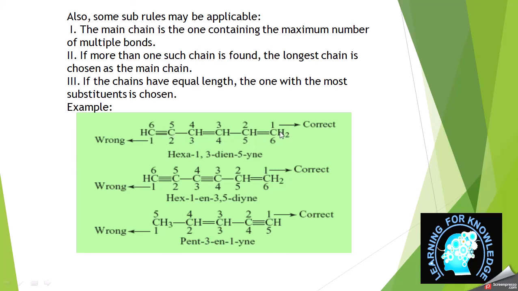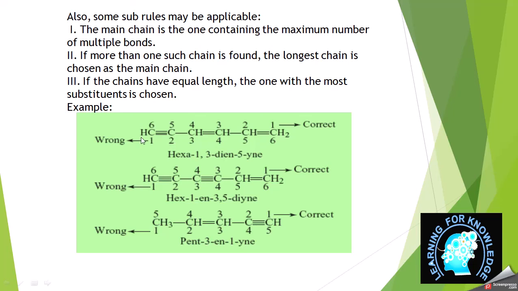Now this chain contains, first of all, 6 carbon atoms, 2 double bonds and 1 triple bond. This is a mixed case, but if you look at this case, it becomes very easy to understand all these things. So from where should we start numbering?